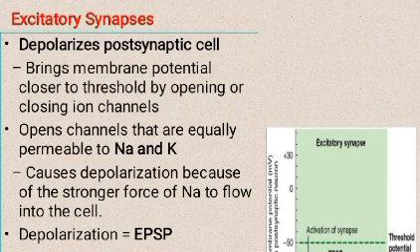Excitatory synapse: depolarizes the postsynaptic cell, brings membrane potential closer to threshold by opening or closing ion channels, opens channels that are equally permeable to Na and K, causes depolarization because of the stronger force for sodium to flow into the cell. Depolarization, EPSP, confined only to the synapse. It is a graded potential.